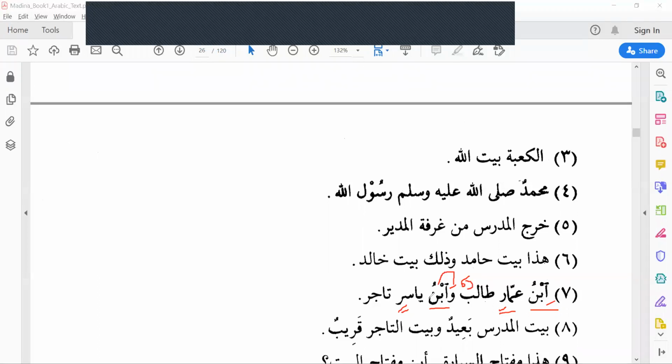We don't read it if it comes in between words, but at the start of the sentence we pronounce it. Here we read ibnu Ammarin, but the second time we read wabnu; the hamza is silent. Wabnu Yasirin tajirun.